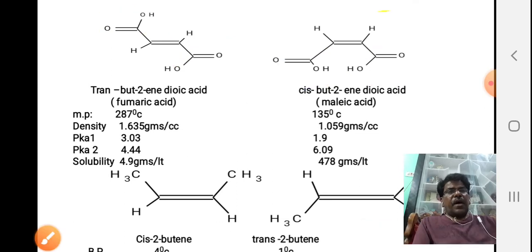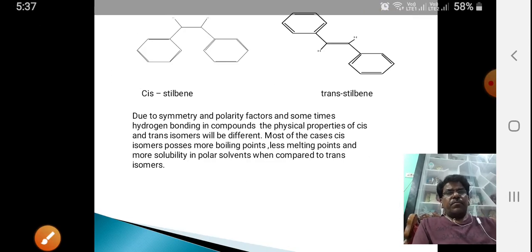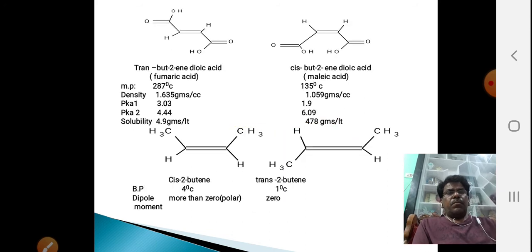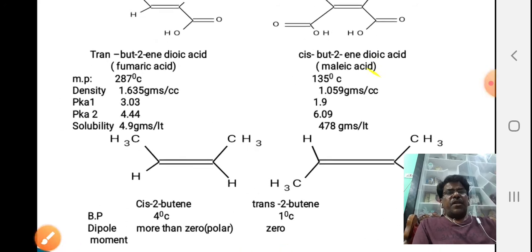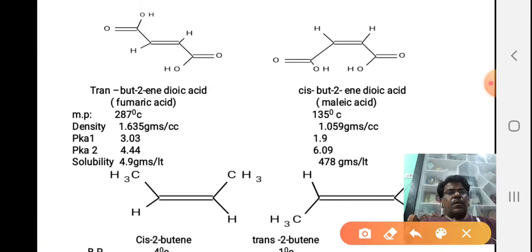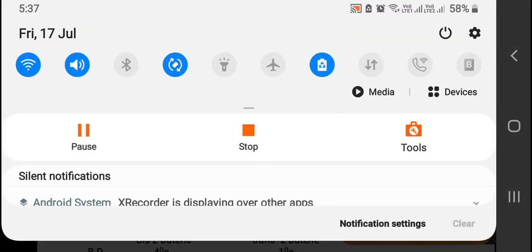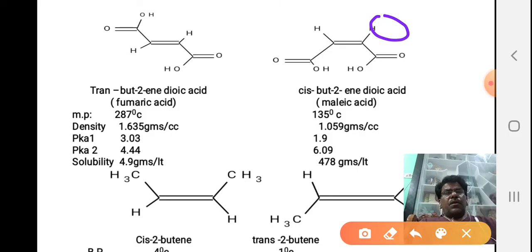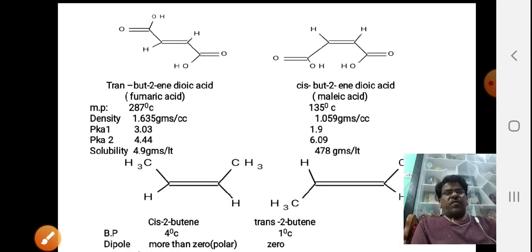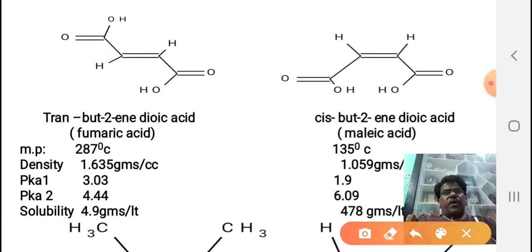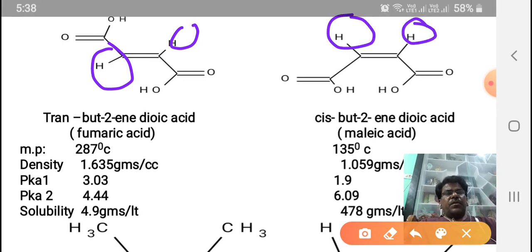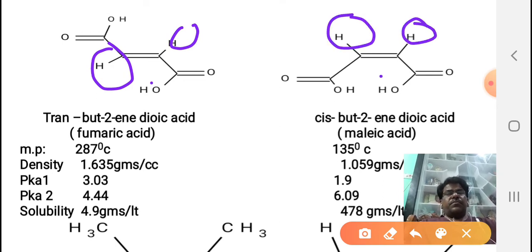Similarly, hydrogens are on the same side here. Sorry for the disturbance. So here hydrogens are on opposite sides, and here the hydrogens are on the same side. This is called cis, this is called trans.